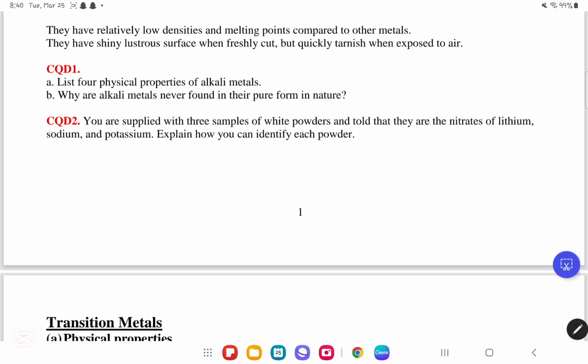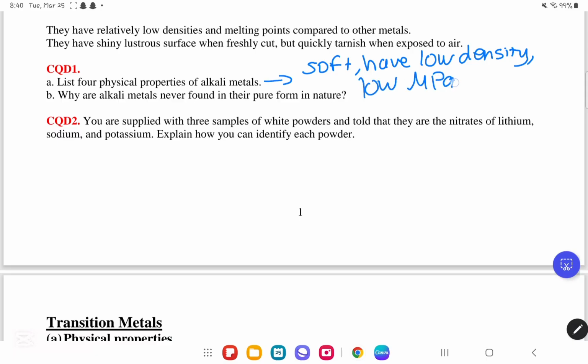They said in part A, list 4 physical properties of alkali metals. We know, first of all, that alkali metals are soft metals, meaning they can be cut with a knife. Next, they have low density. Additionally, they have a low melting point and boiling point.